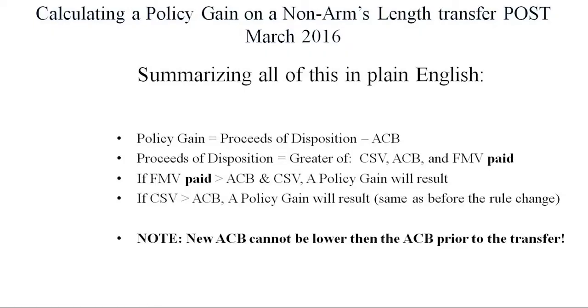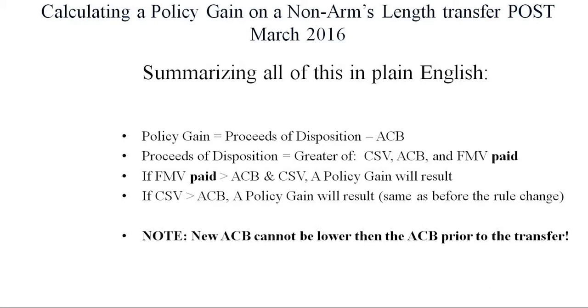In plain English again, policy gain is going to be proceeds minus ACB. Proceeds of disposition are the greater of cash surrender value, ACB, and fair market value paid. If the fair market value paid is greater than the adjusted cost base and cash surrender value, a policy gain will result. So right there, that line tells us that this whole opportunity has been eliminated. The opportunity of valuing as high as possible and having no taxation on the difference between fair market value and adjusted cost base, that's gone.